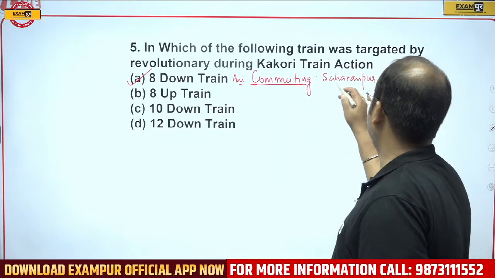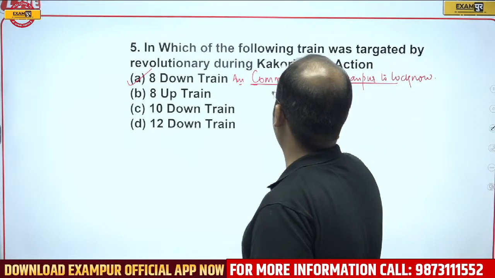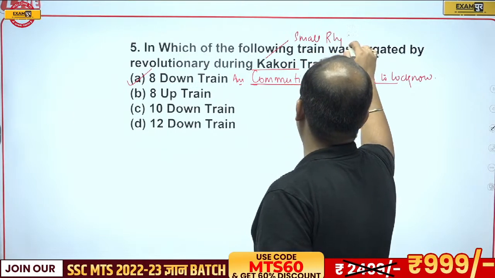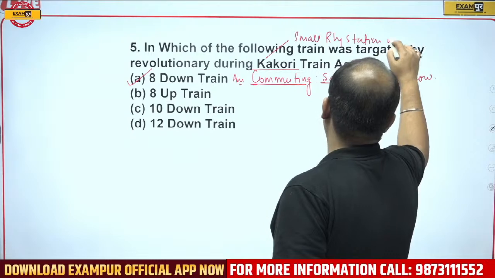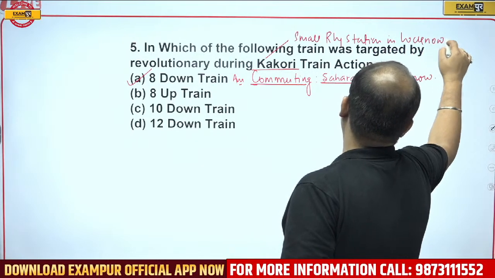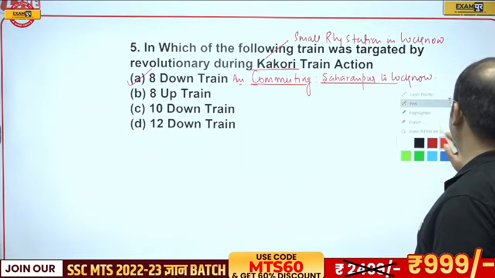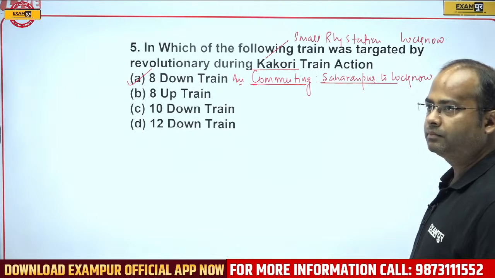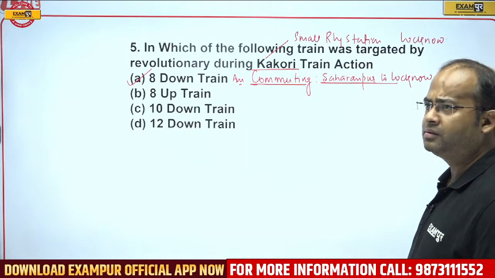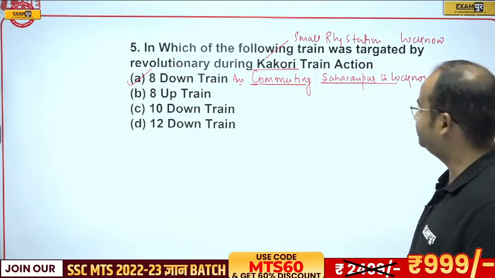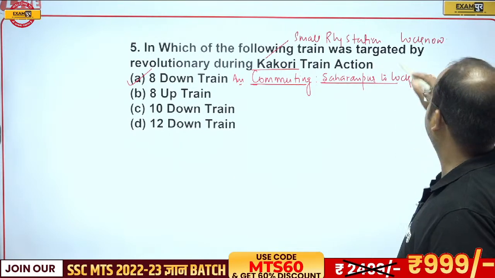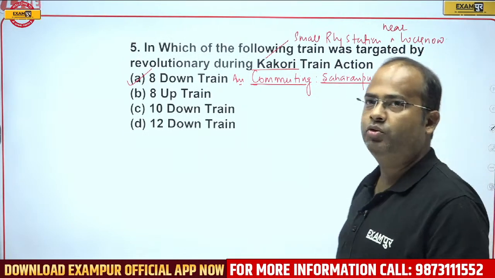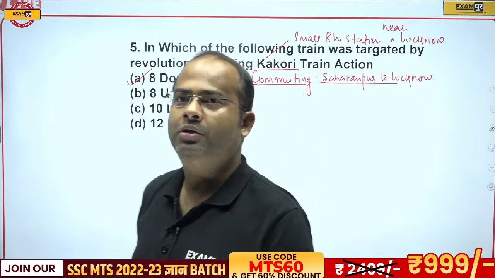And it was commuting from Saharanpur to Lucknow, and it was targeted in Kakori. Kakori is a small railway station near Lucknow. So now it is in Lucknow, but it is better to write near Lucknow. Clear, my dear students, and it was being targeted.